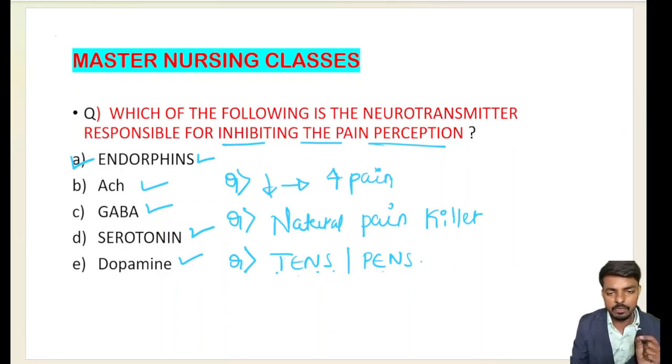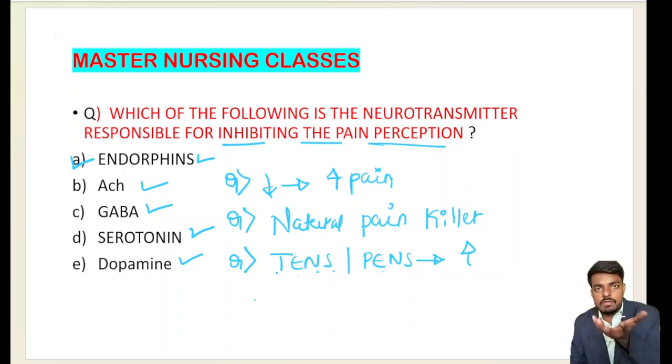TENS and PENS work on the theory of releasing the endorphins. They increase the amount of endorphins in the body by stimulating the nerves by transcutaneous and percutaneous electronic stimulation. Increased endorphins lead to decreased pain perception, so TENS and PENS work as pain reducing techniques.